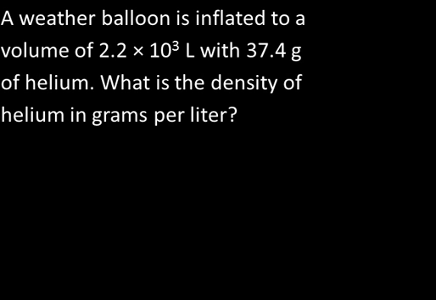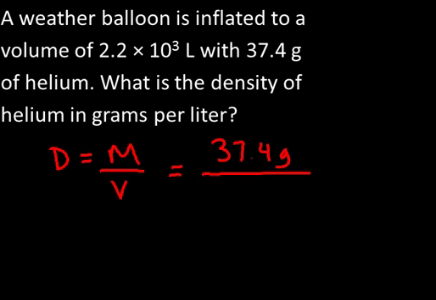Here we see a weather balloon is inflated to a volume of 2.2 times 10 to the third liters with 37.4 grams of helium. What is the density of helium in grams per liter? Since we're being asked to find the density of helium, we'll use the original equation already solved for density. Density equals mass over volume. This is a pretty straightforward problem. The mass is already given to us at 37.4 grams. The volume is given to us as 2.2 times 10 to the 3 liters.